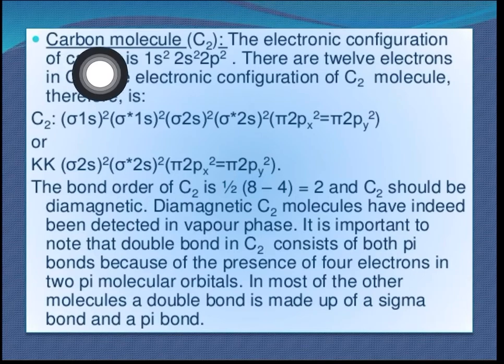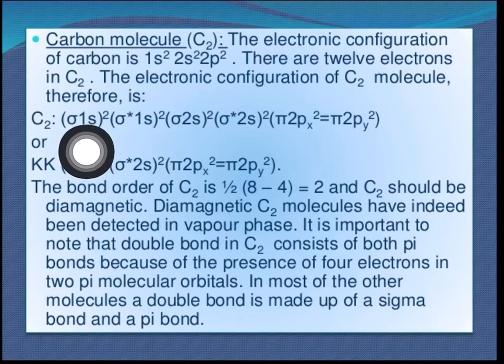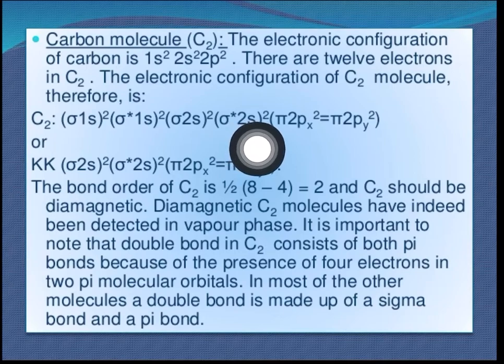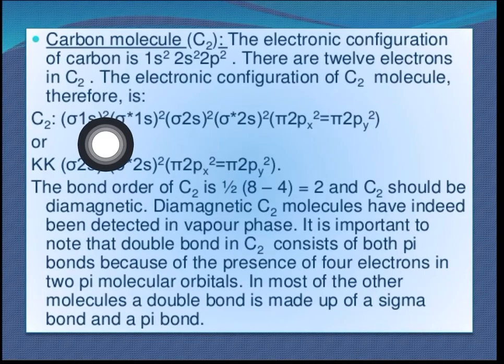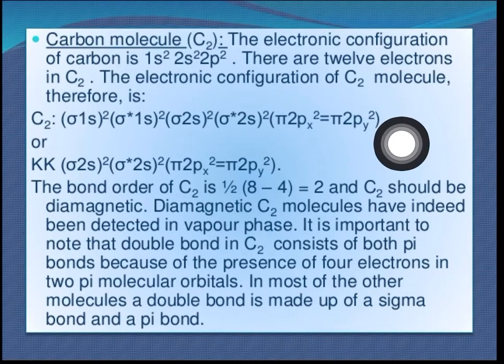Same way, when we are calculating for carbon, the atomic number is 6. So 6 plus 6, how many electrons will be there? 12 electrons. So when we see 12 electrons, what will happen? See, this way it will fill: sigma 1s2, sigma star 1s2, sigma 2s2, sigma star 2s2. Then after that it is pi, as I told you, that is pi 2px2 equal to pi 2py2. Count the total electrons: 2 plus 2 is 4, 6, 7, 8, 9, 10, 11, 12.